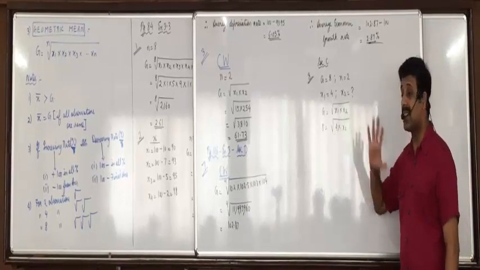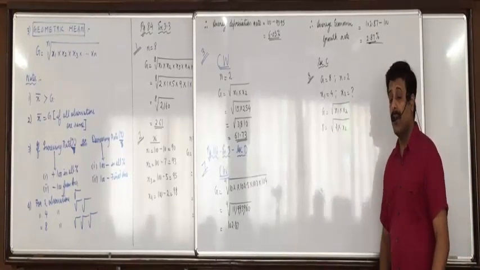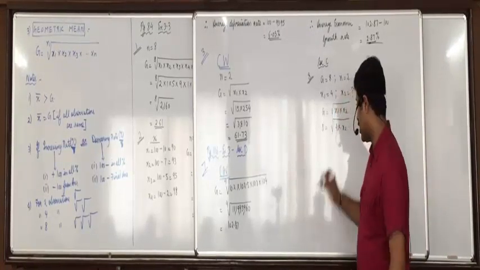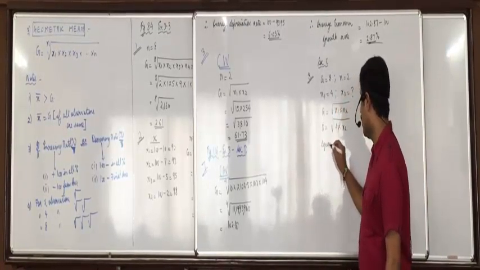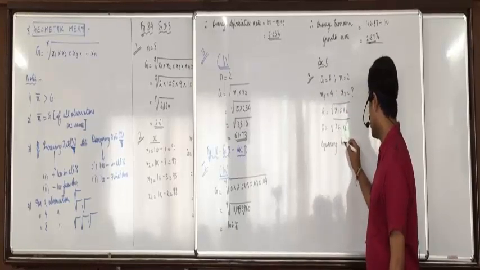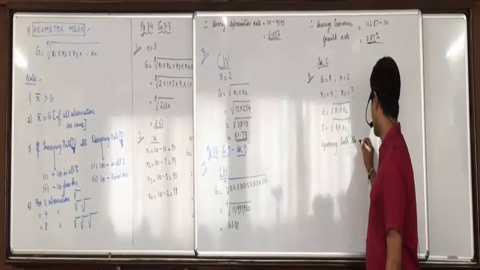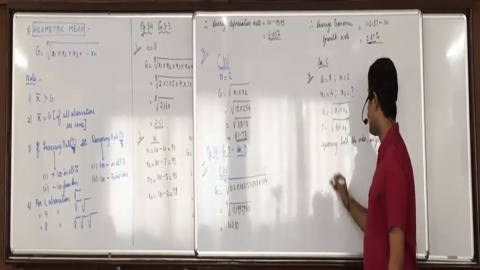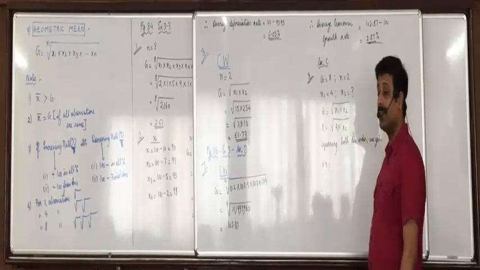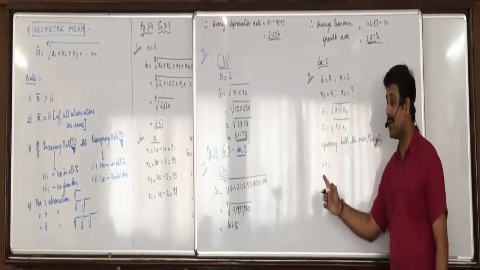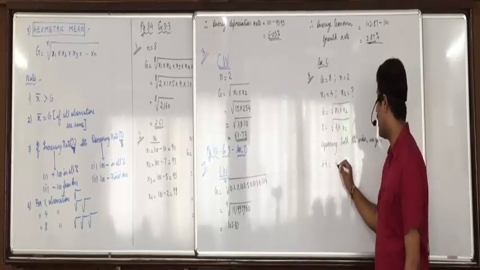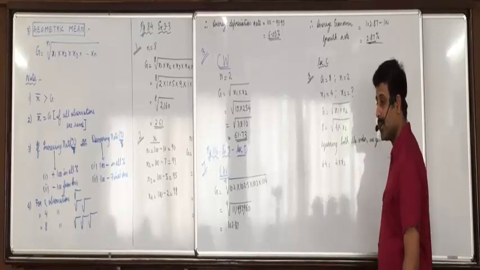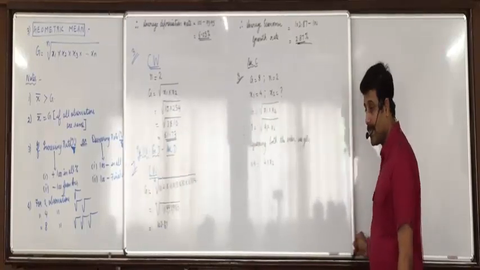Yes, to cancel the square root, we'll square both the sides. Remember this, whenever you have square root and you have to cancel it, what will you do? Square both the sides. So that I'm squaring both the sides. We get 8 square is 64, and here square root will get cancelled. So only 4 into x2. Understood this?